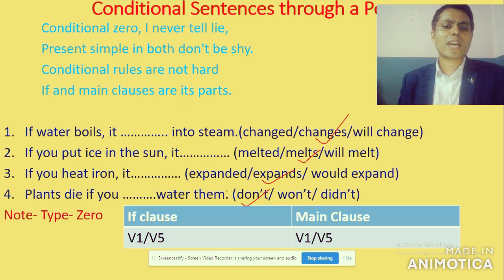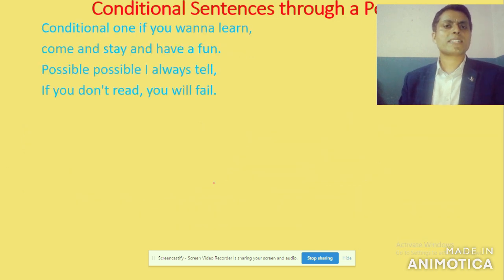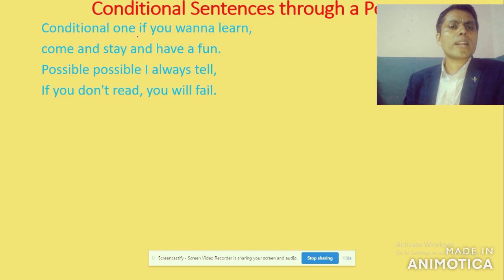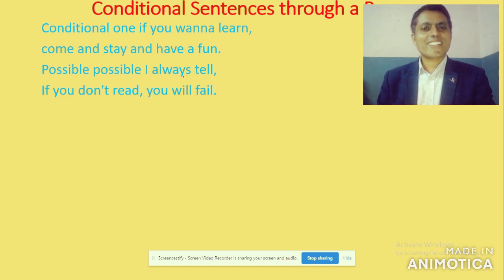Okay, my dear student, now after knowing conditional type 0, let's move to another stanza of the poem, which is basically under conditional type 1. Very first, let me recite it. Conditional 1, if you wanna learn, come and stay and have a fun. Yes, once again. Conditional 1, if you wanna learn, come and stay and have a fun. Possible, possible, I always tell.